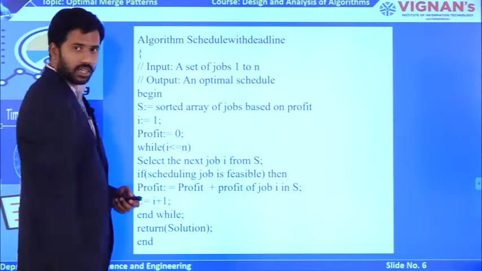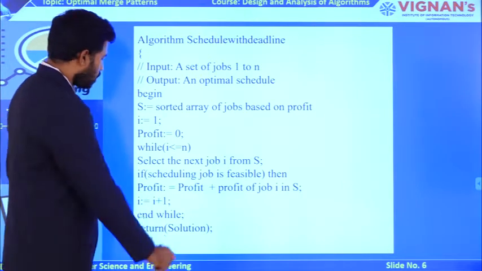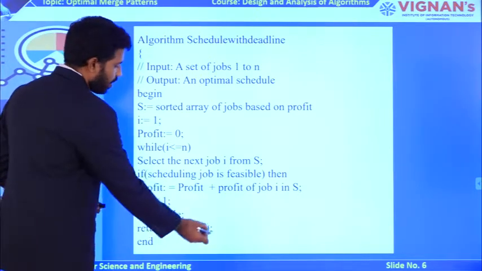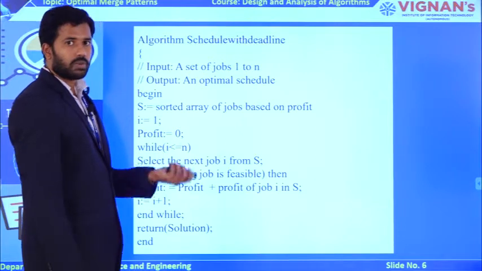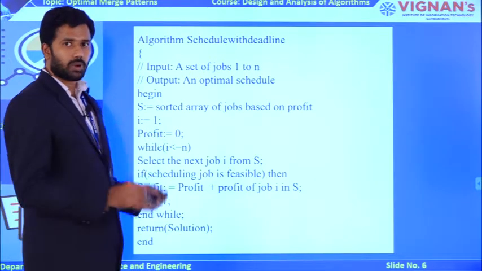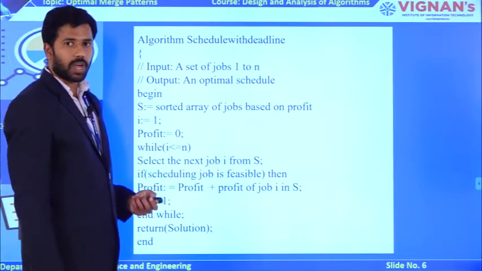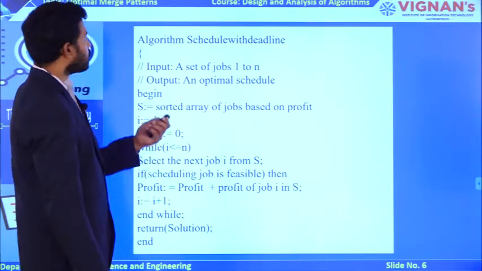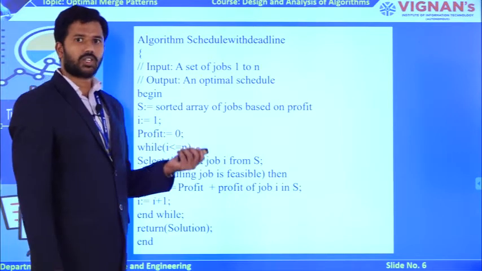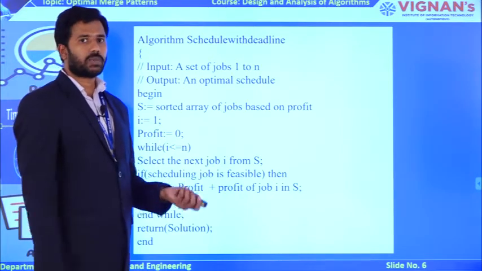That's why I have taken a while loop. After my while condition ends, I have a solution that generates the maximum profit value. This solution, with the maximum profit, is going to be my optimal solution. Likewise, you are going to be scheduling the jobs in a sequence with respect to the deadlines.